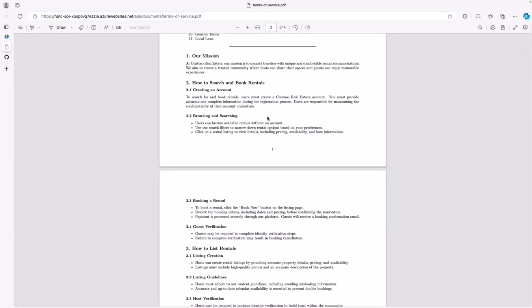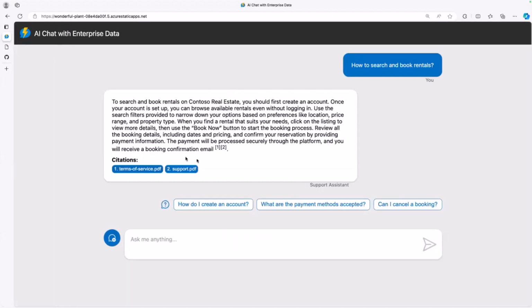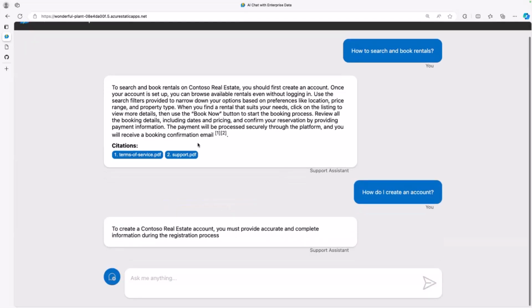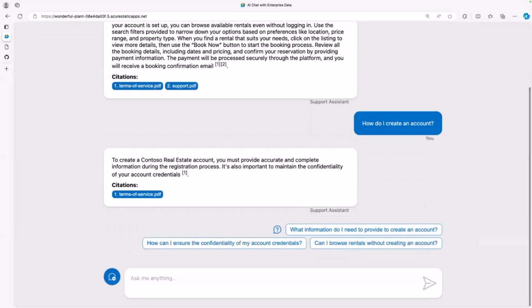And you can check that, yeah, the answer was correct. Basically, you can see the source that was used to generate this answer. You can also see that it suggests a few follow-up questions linked to the first question I asked. So yeah, you can go on with the conversation like that. What's interesting in there is that basically everything in this sample was made so you can reuse and customize the code for your very own use case and use that as an accelerator to build your own application.